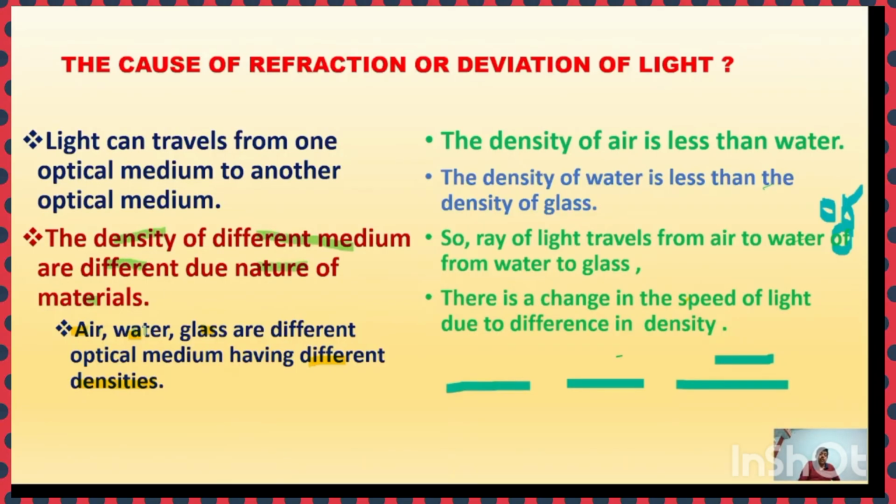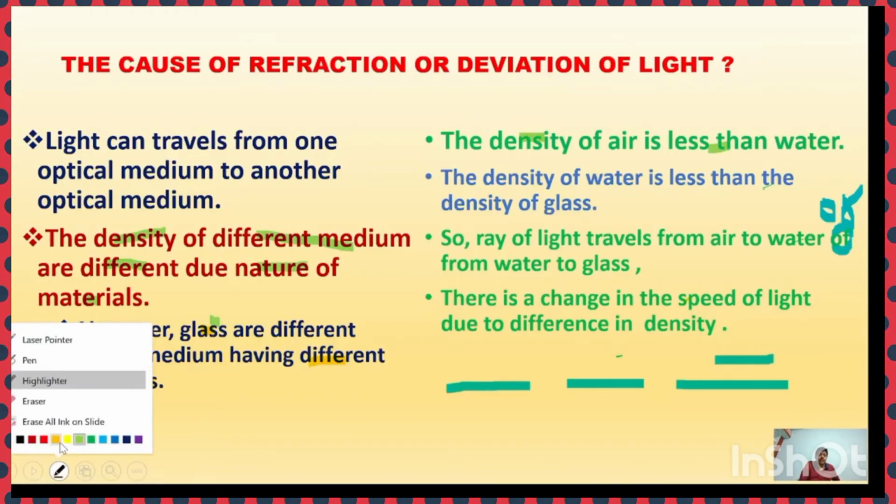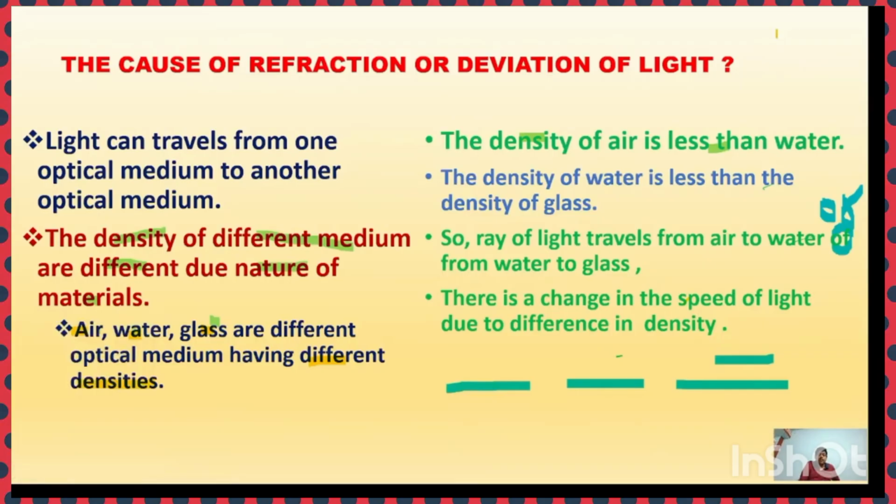Air, water, glass are different optical media having different density. So the density of air is less than the density of water. All of you know? The density of air is less than the density of water, and that's why air is known as less denser medium.